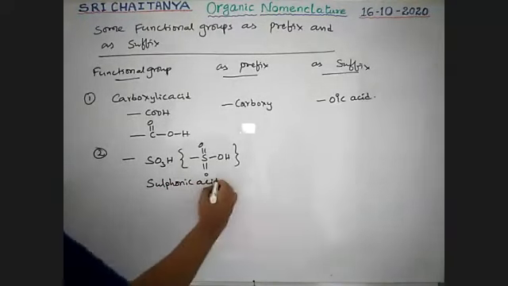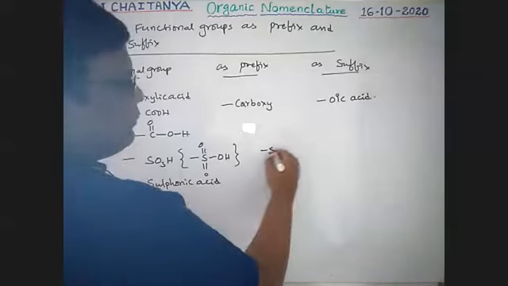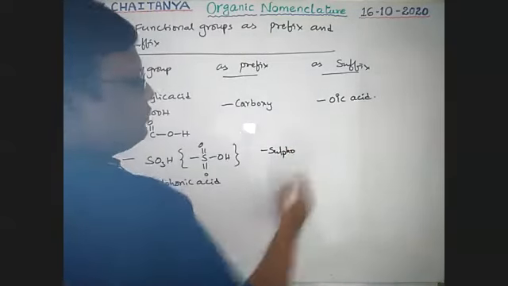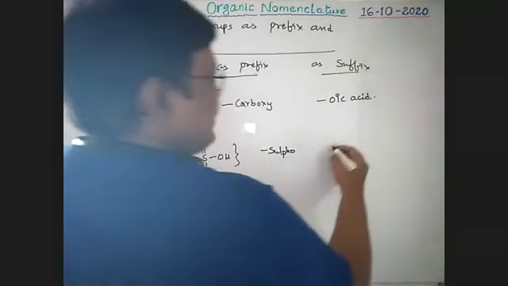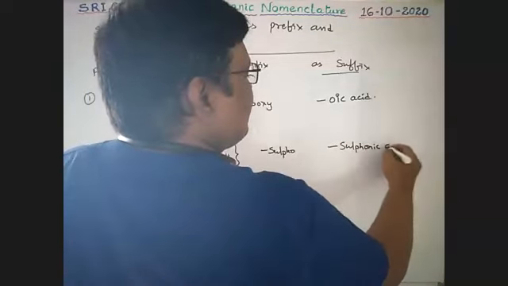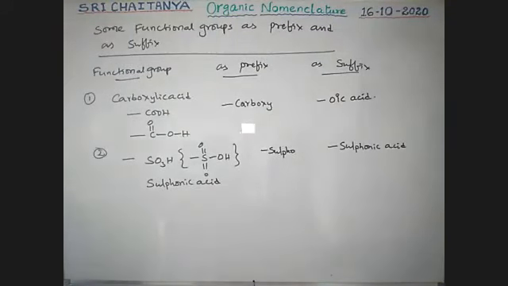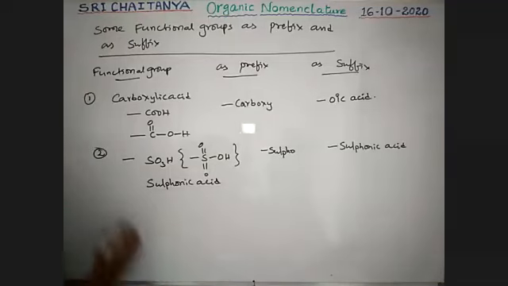If it is a prefix, it is called sulfo. If it is a suffix, the word sulfonic acid is used. Okay.